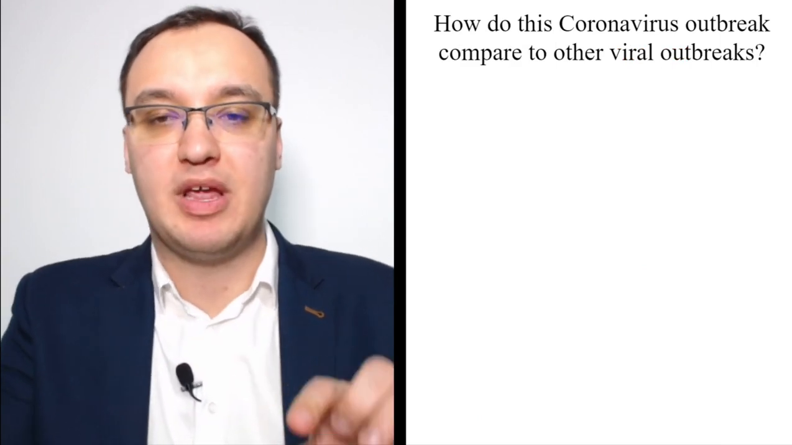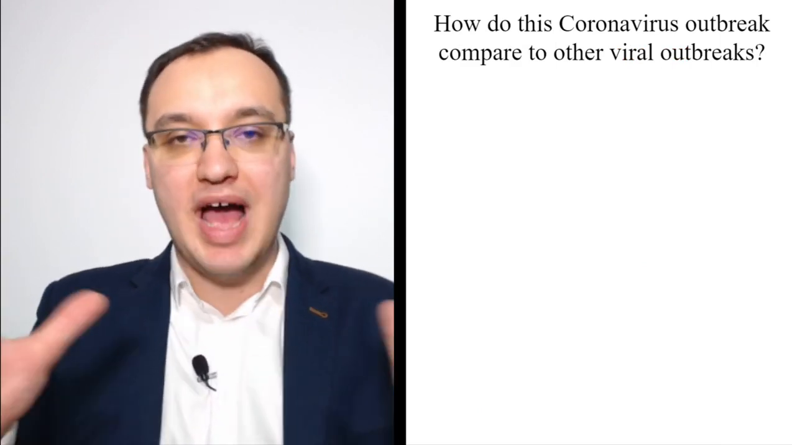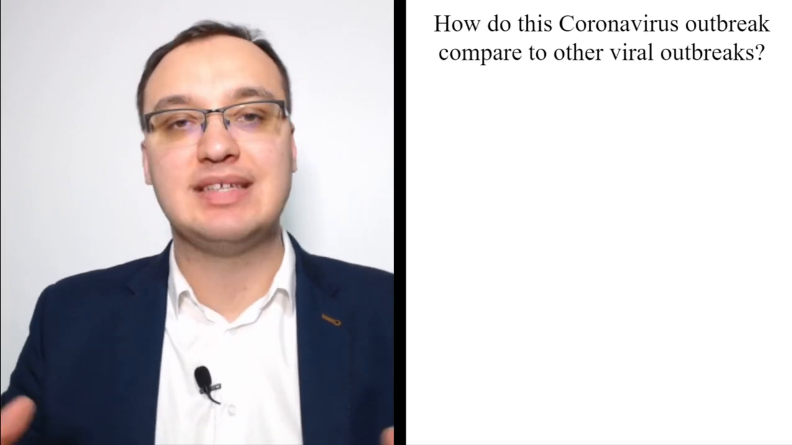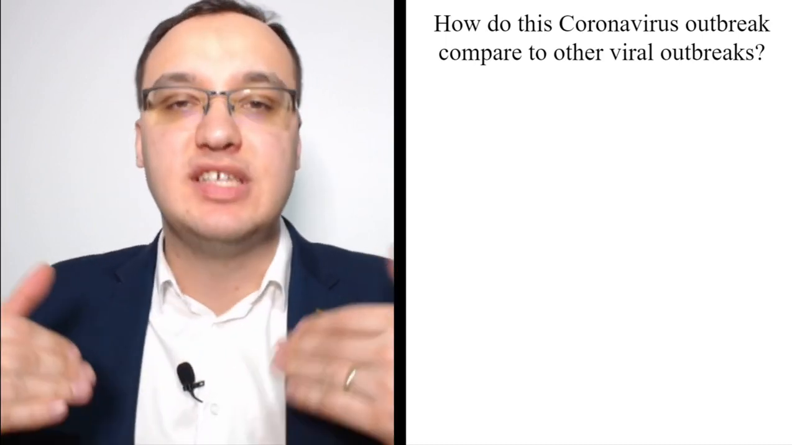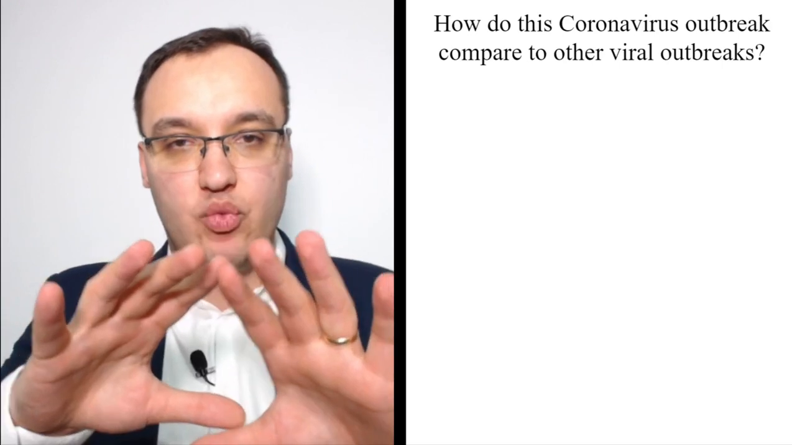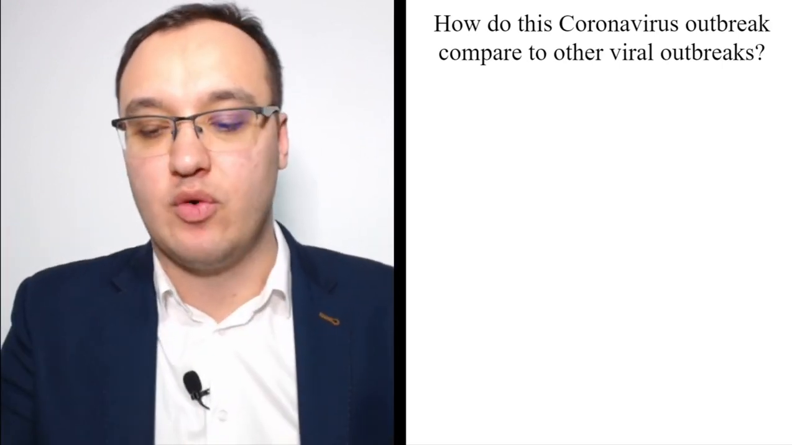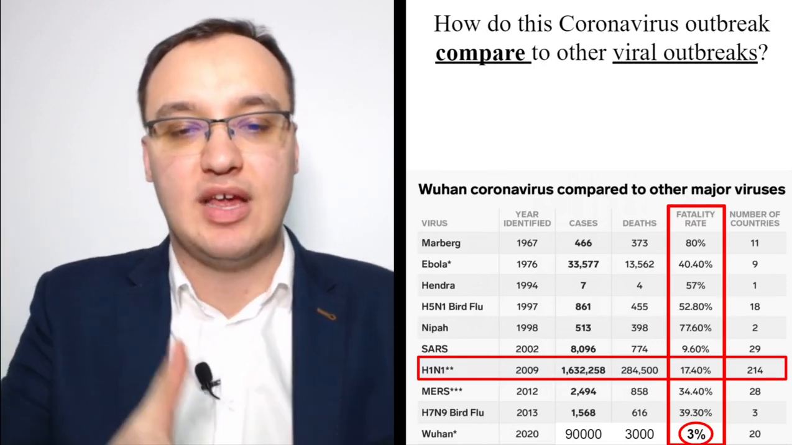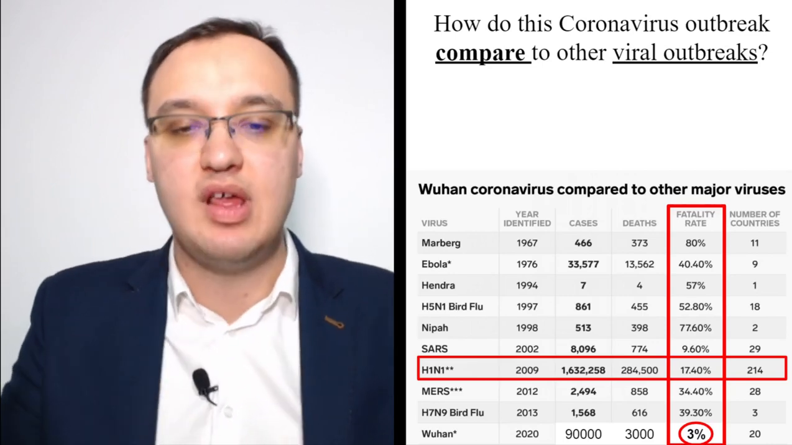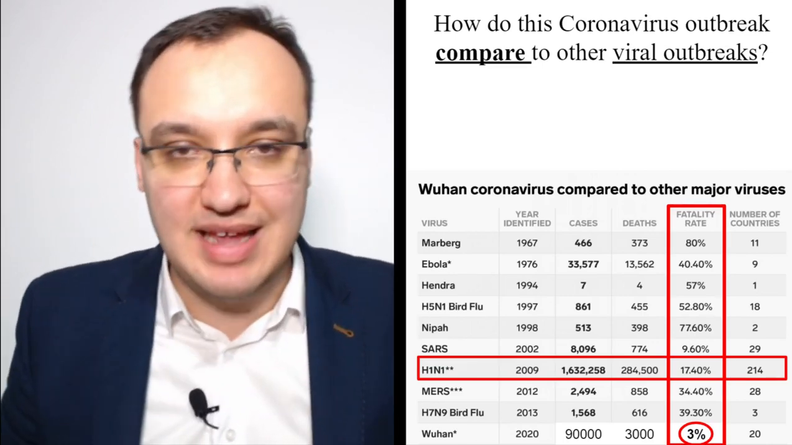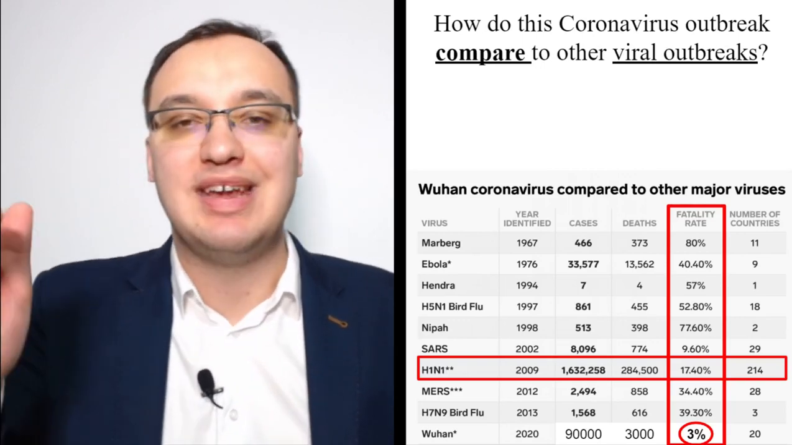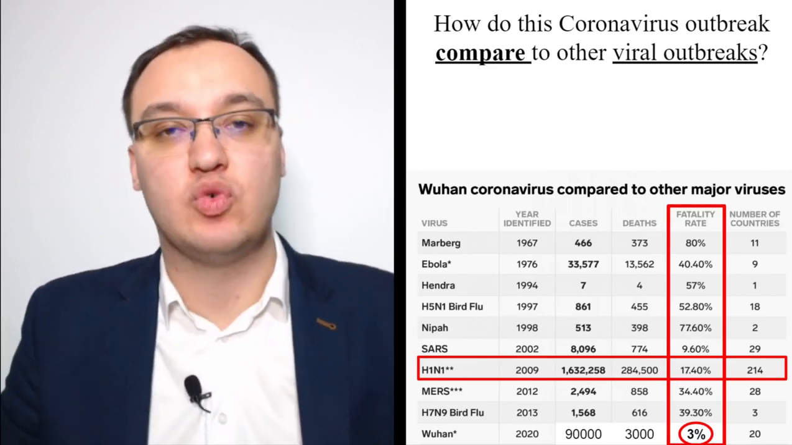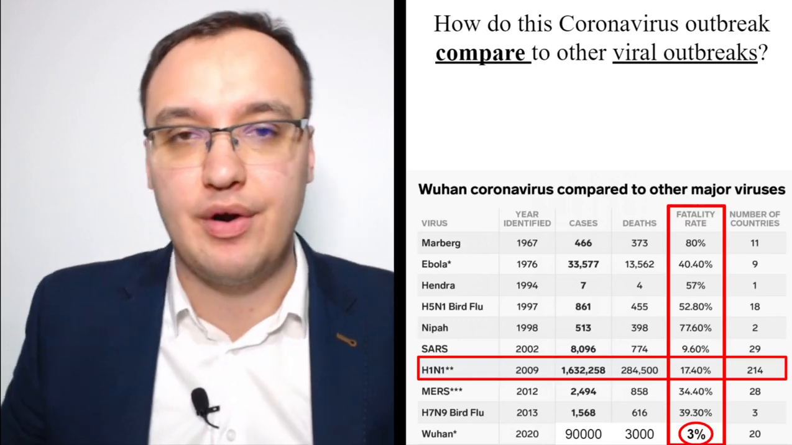How does this coronavirus outbreak compare to other viral outbreaks? So now I have made you feel a little bit of fear. As the news is saying, this is very dangerous and so on, you can die. And now we start to compare the virus to other ones. Let's look at the year here, 1967, and then you have Ebola, 1976, and so on. In Ebola, we had 33,000 cases and 13,000 deaths. That means a 40% death rate. So I said that 3% was really high, and now we start to compare it with the other ones.